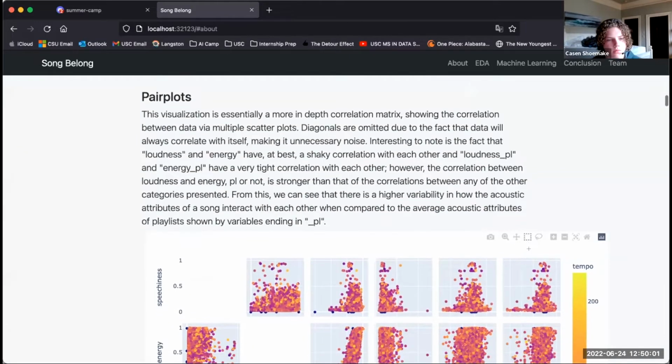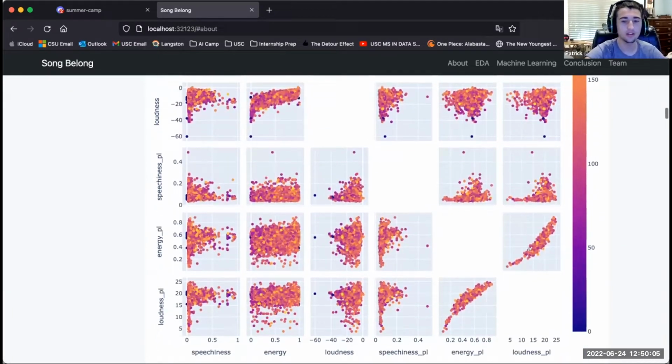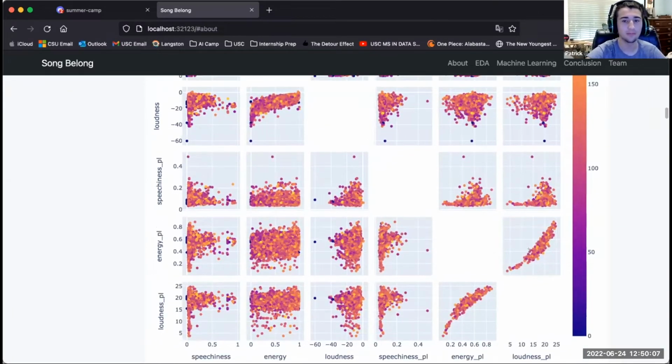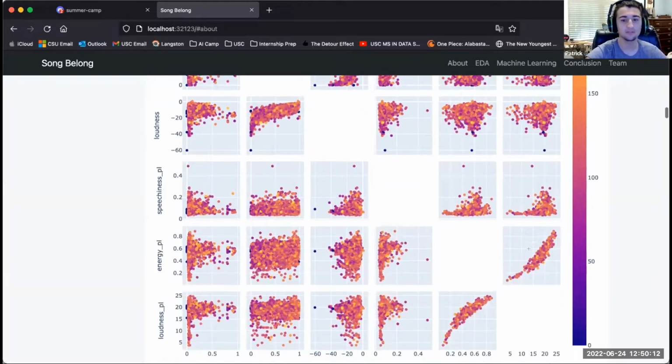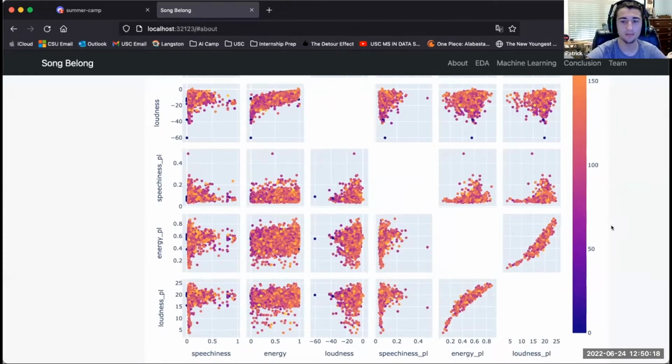All right, so below this, we have what's called a pair plot or a scatter matrix, whatever you want to call it. It's basically an in-depth heat map or correlation matrix that shows the correlations better. What you need to know about this is that the names with PL behind them are the average of the song attributes. So energy PL, for example, is just the average of all the energies put together, essentially.